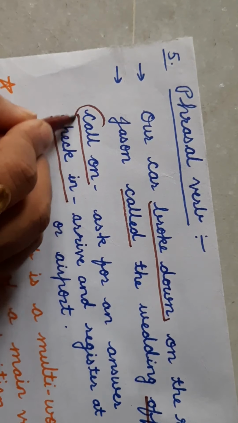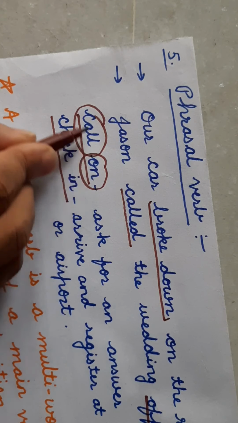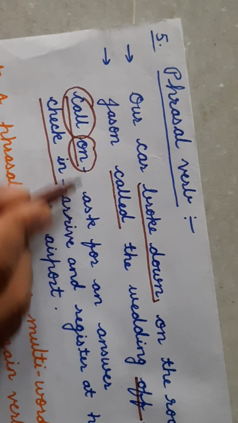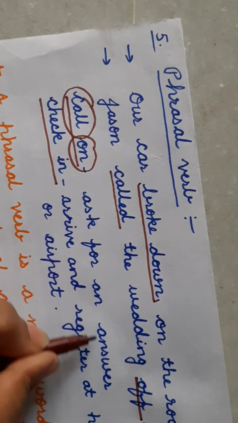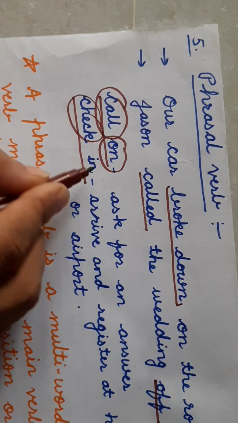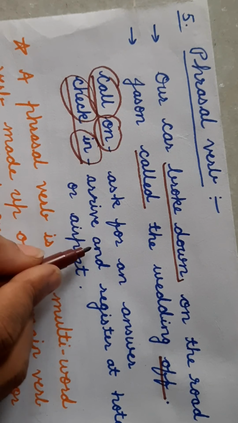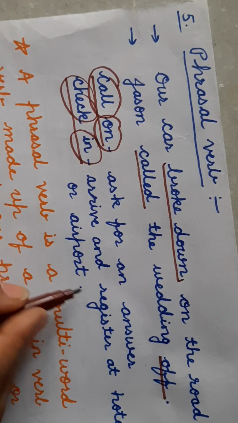So the first word is a verb and the second is a preposition, and the meaning is totally changed. Call on means ask for an answer. Check in: check is a verb and in is a preposition, and the meaning is totally different: arrive and register at a hotel or airport.